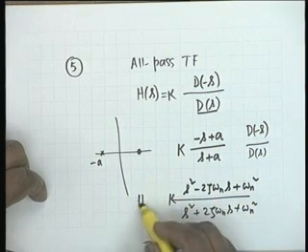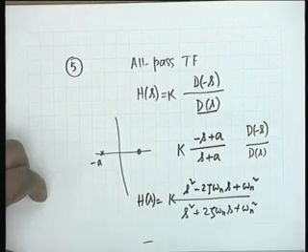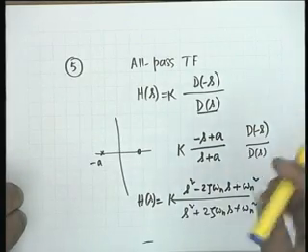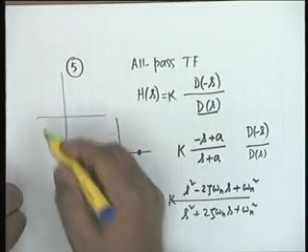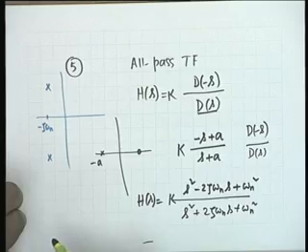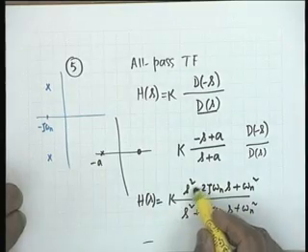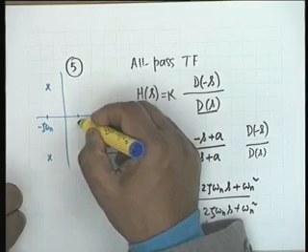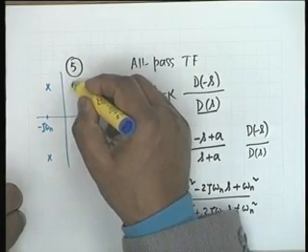Then you adjust your k. This is the second order all pass filter, and you notice that the poles and zeros shall be exactly mirror images. You go minus zeta omega n and you put the poles here. Then because of the change in sign, all that changes is it becomes plus zeta omega n, and the zeros must be here.